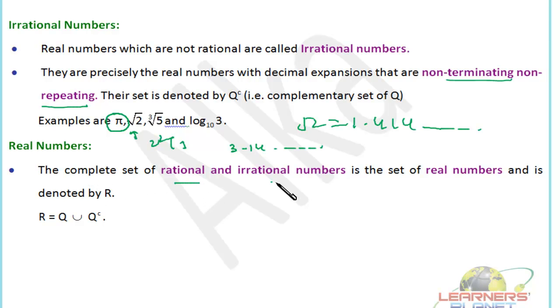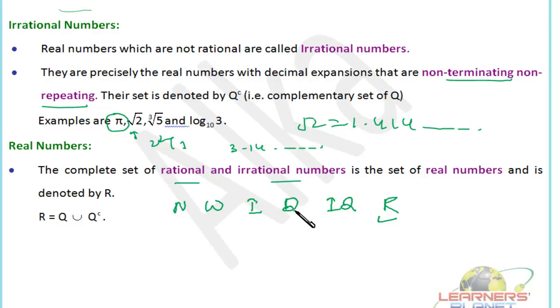Now next is real numbers. The complete set of rational and irrational numbers is the set of real numbers, right? So friends, all the numbers, whether they are natural, prime, composite, rational, irrational, integer, all the numbers are part of real numbers. So this is the biggest set of numbers, right? Now, we learned natural numbers, we discussed whole numbers, integers, then rational numbers, then irrational numbers, and then real numbers.